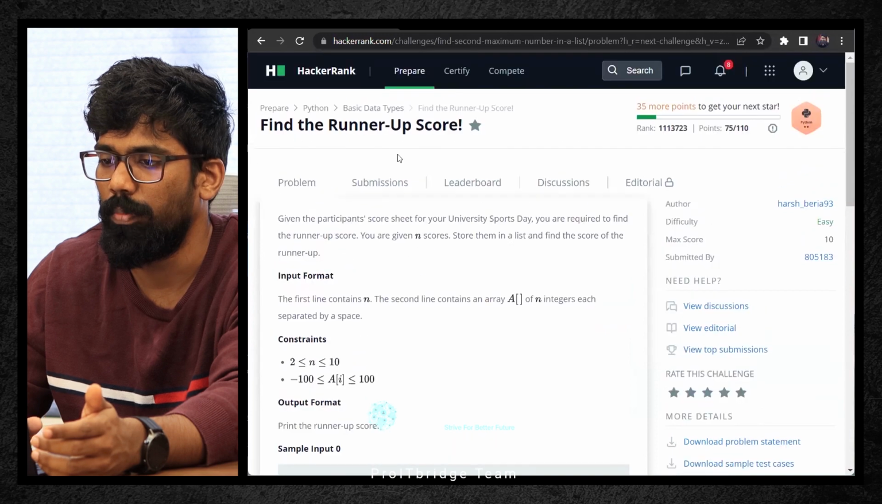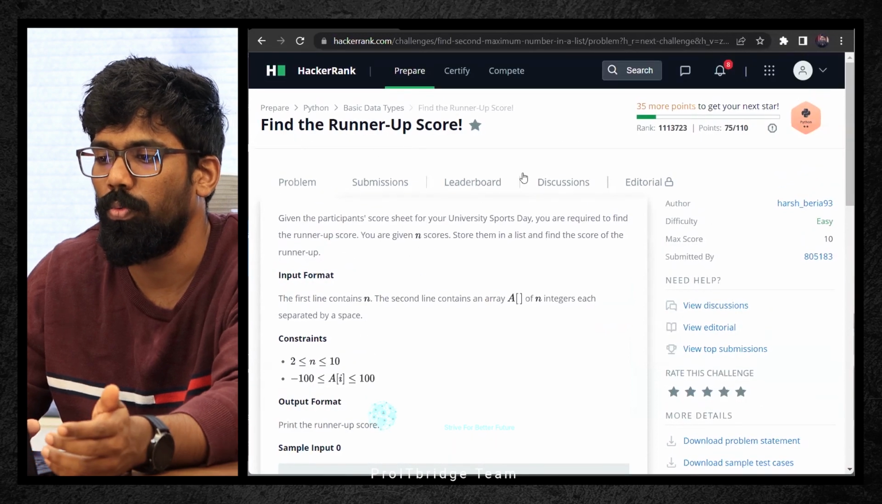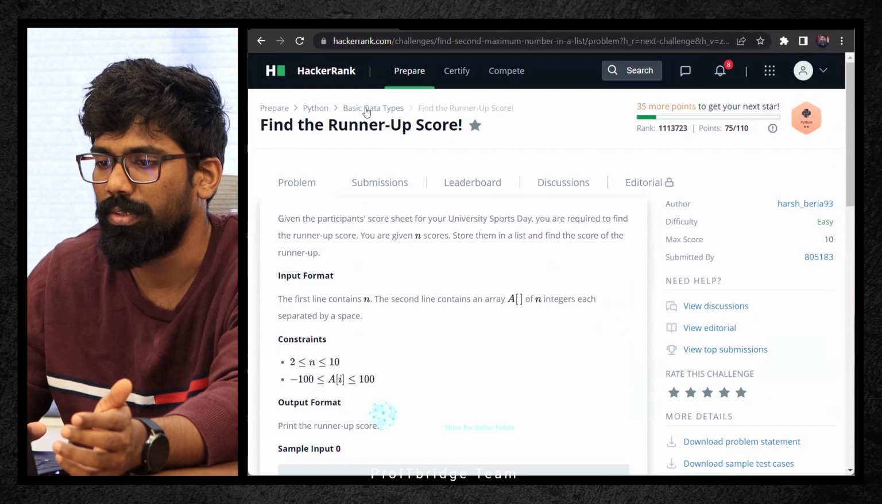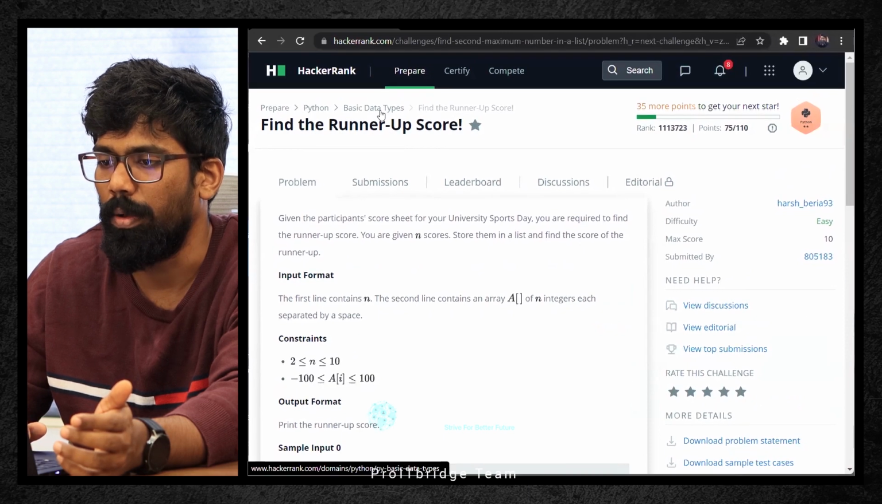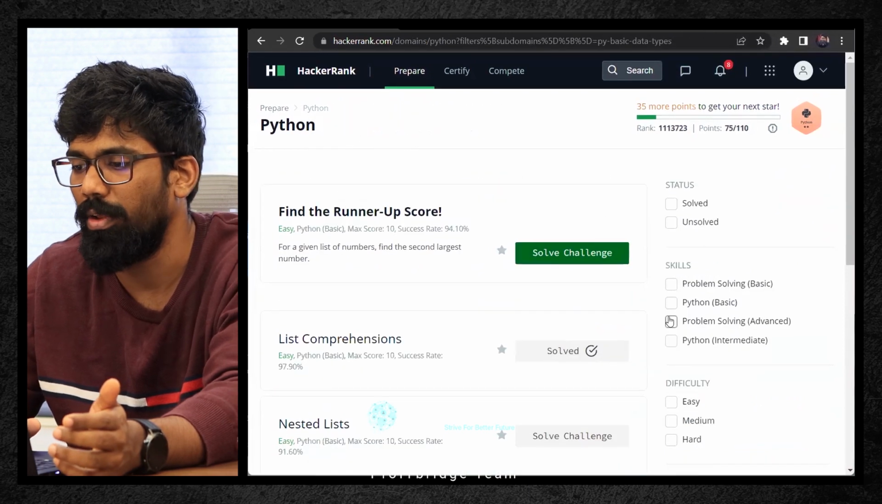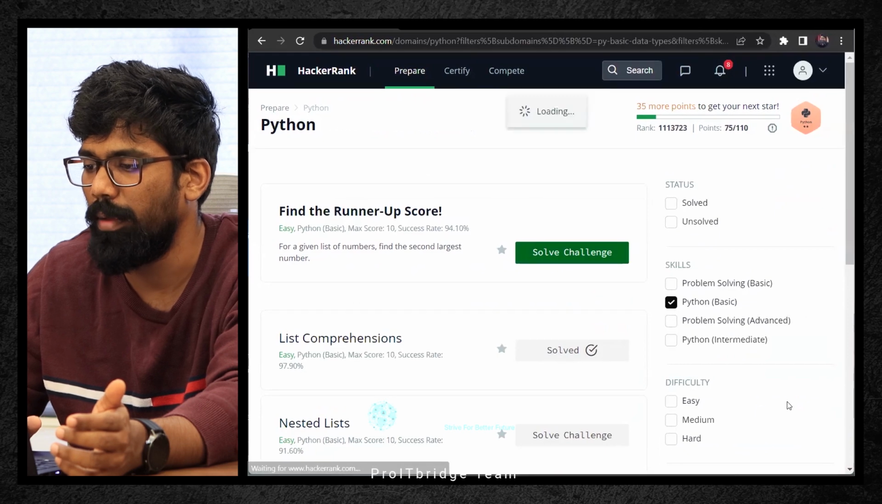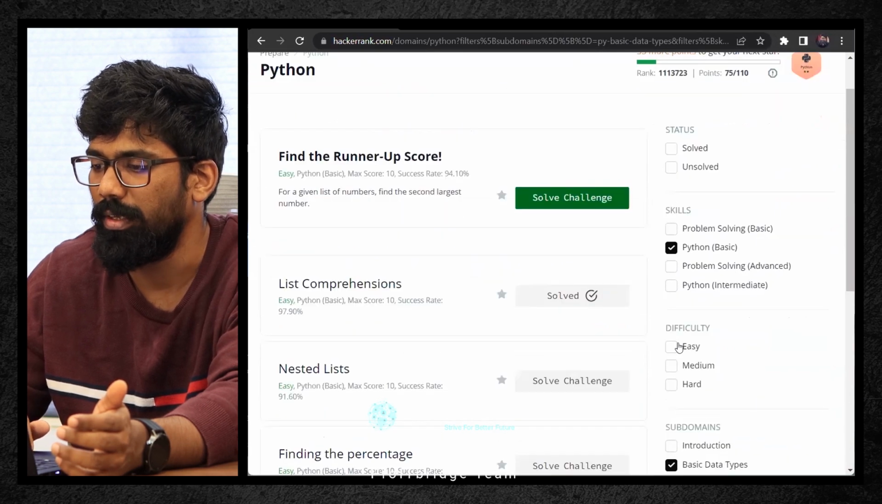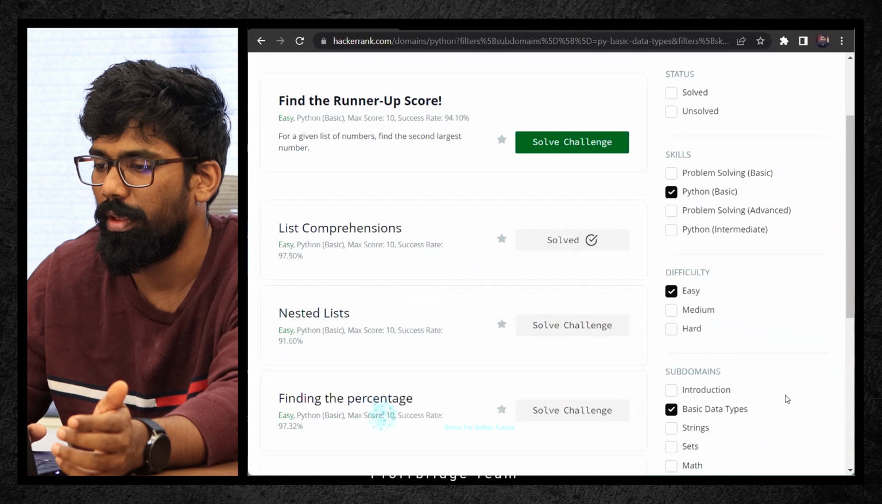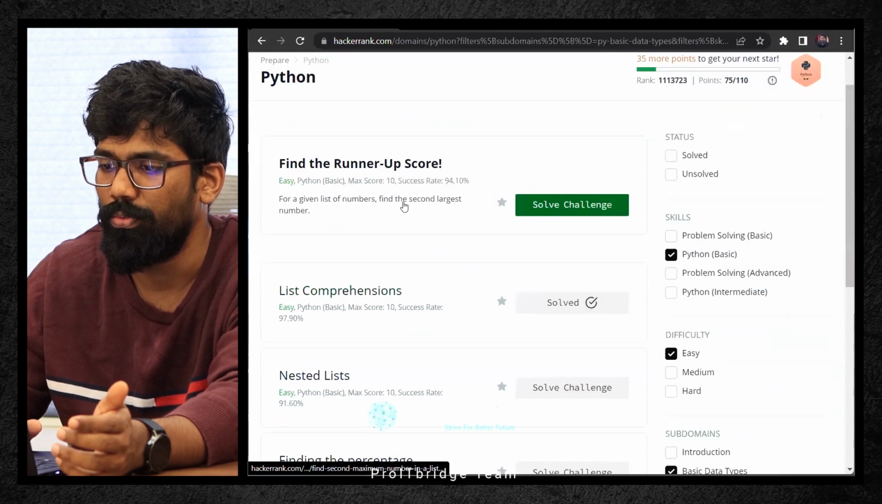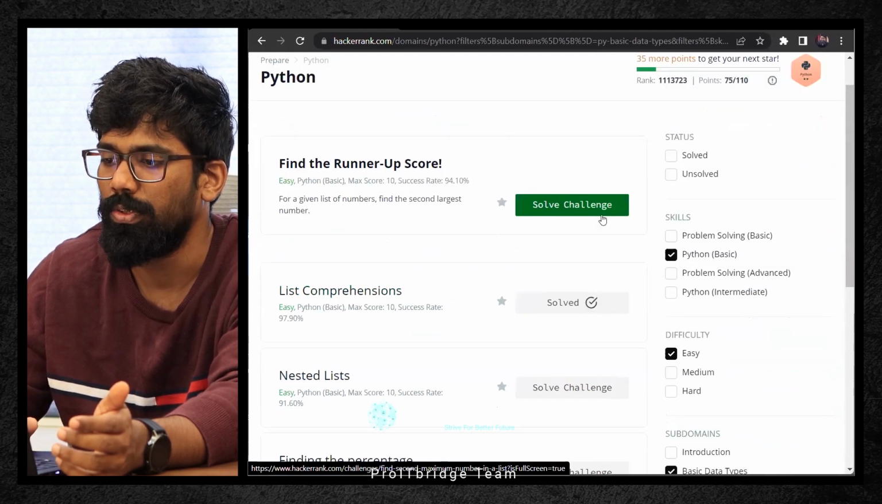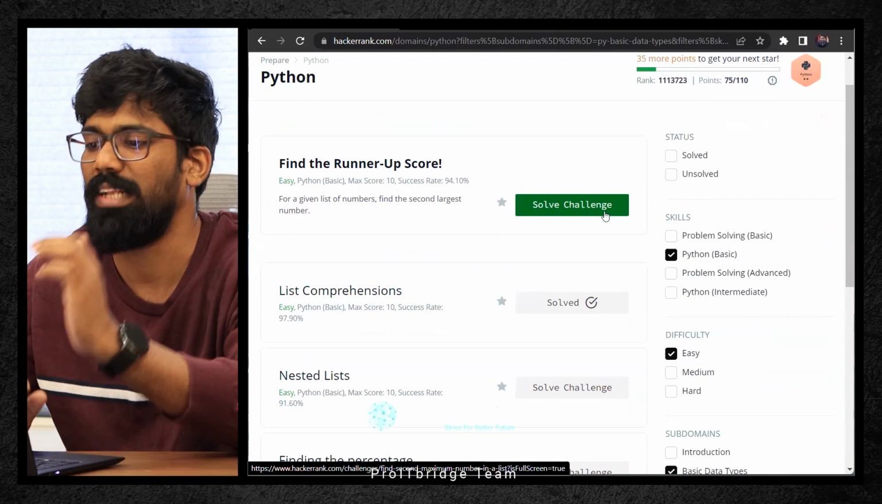Right. But again, do not try to move like this directly. As I said, just go back to your basic data types, or click on somewhere until you find this. So Python basic, enable the checkboxes, easy level. And then what is the next challenge? Find the runner-up, right? So this challenge, we will solve it in the next video.